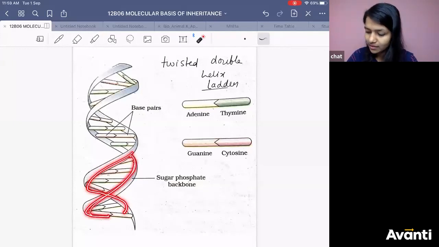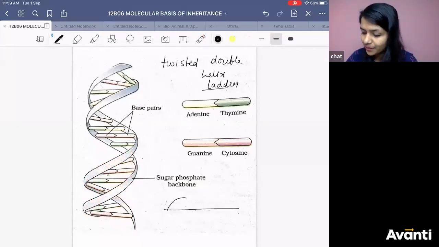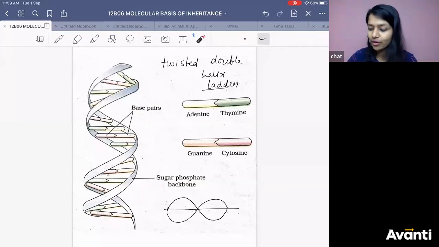This one wave kind of structure. You have learned waves now. Don't tell me you have not learned it. You have learned waves, right? This is one complete wave or not? Yes or no?